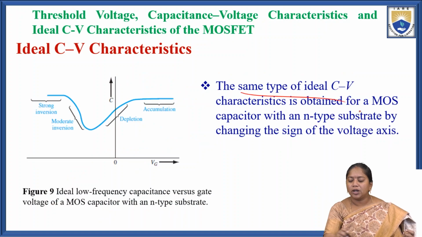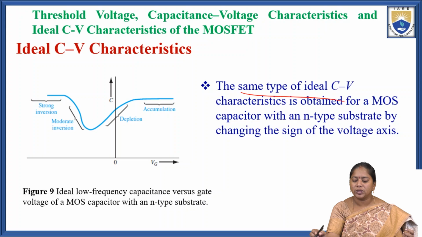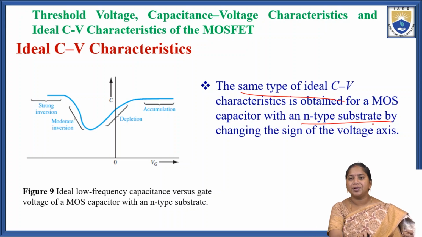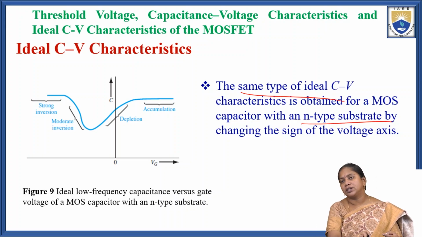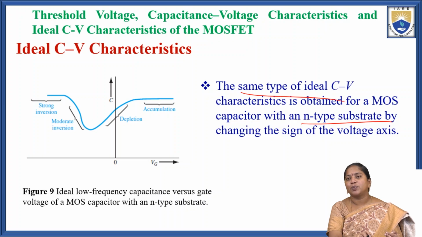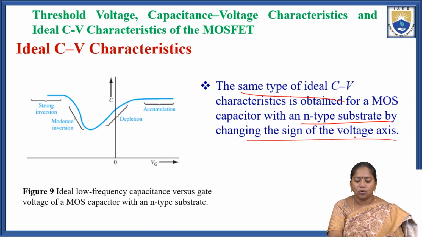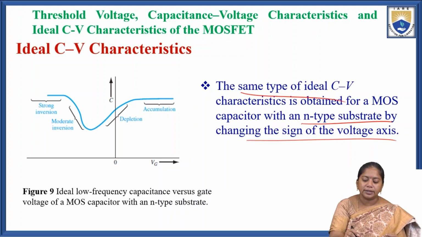The same type of ideal CV characteristics is obtained for MOS capacitors with an N-type substrate. In the previous discussion we discussed the ideal MOS capacitor with a P-type substrate. Now the ideal CV characteristics are also obtained for the N-type substrate by changing the sign of the voltage. So here the diagram is opposite to the P-type substrate.